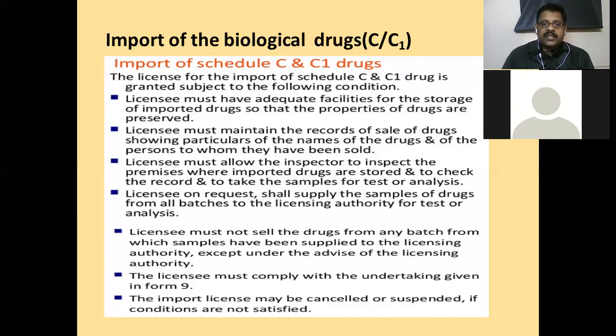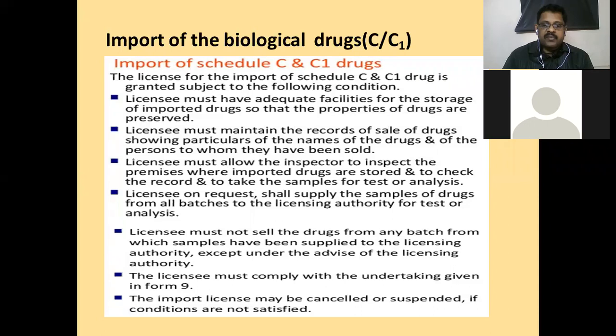Licensee on request shall supply the sample of drugs from all batches to the licensing authority for test or analysis. So they have to submit the samples for testing. They have to get certified by the government analyst and then they should proceed to sale in India. Licensee must not sell the drugs from any batch from which samples have been supplied to the licensing authority except under the advice of the licensing authority. So if no certification is obtained, they should not go for sale.